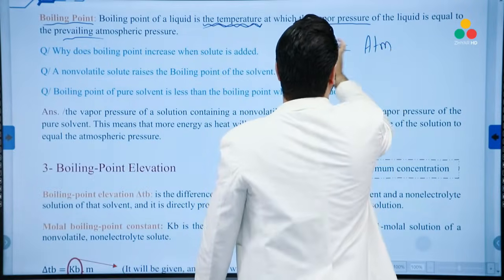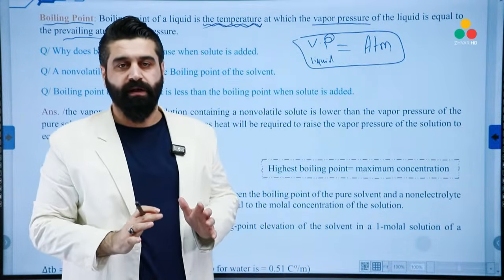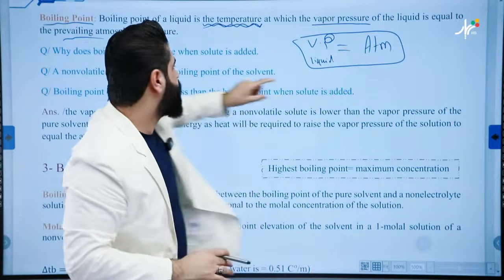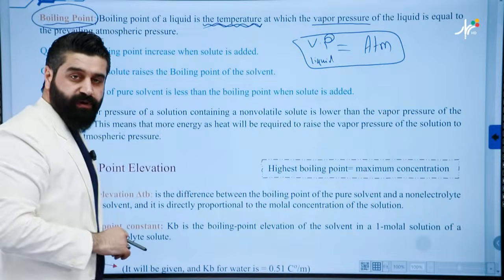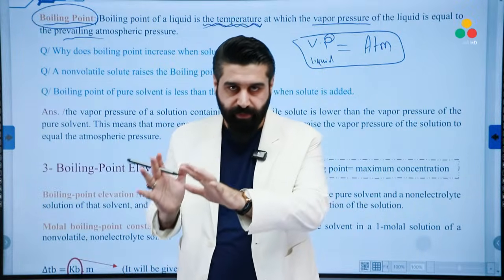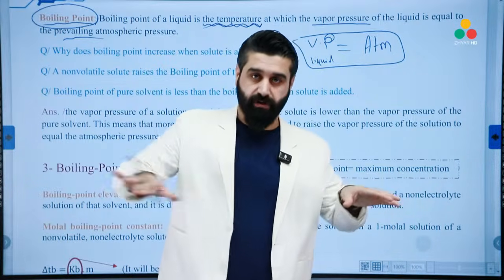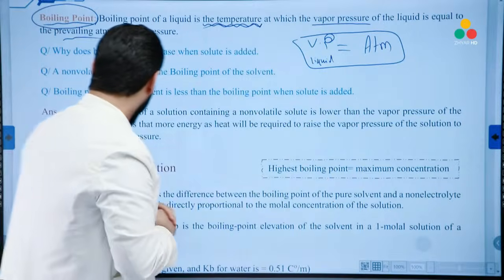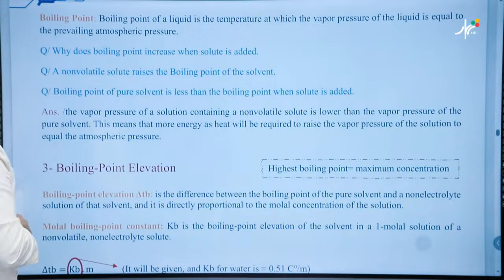When these pressures are equal, we say this point is the boiling point. So this is called the boiling point when the vapor pressure of the liquid is equal to the atmospheric pressure or surrounding pressure of the liquid. Okay? Look, I will open a new page. Let's see.